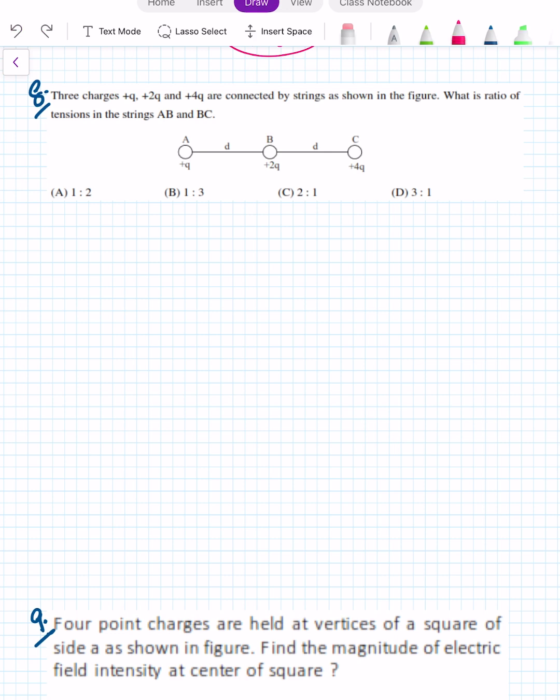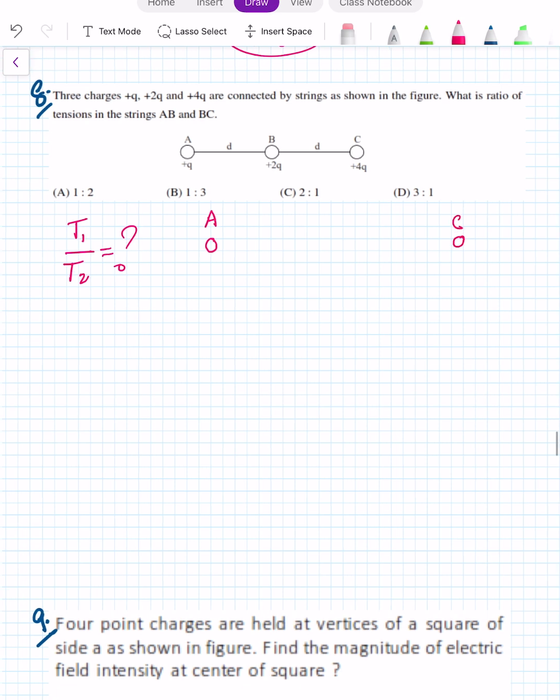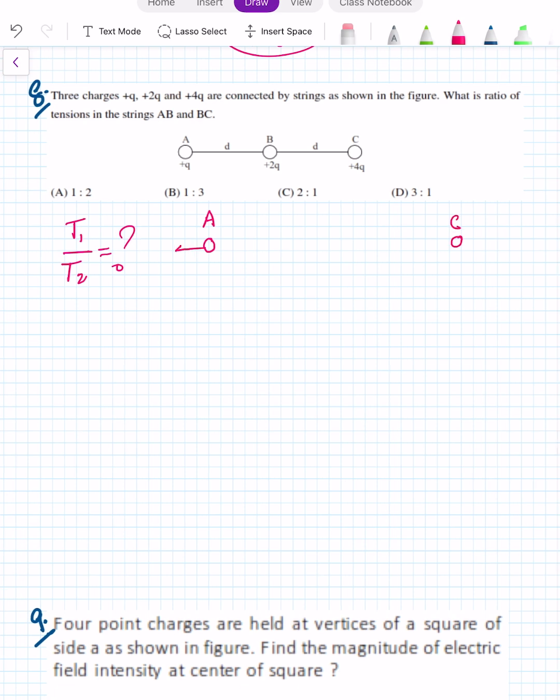Let us say the tension in the two strings is T1 and T2. So we have to find the ratio of T1 and T2. If I see charge A, it experiences one force due to B and one force due to C. I marked them F1 and F2.